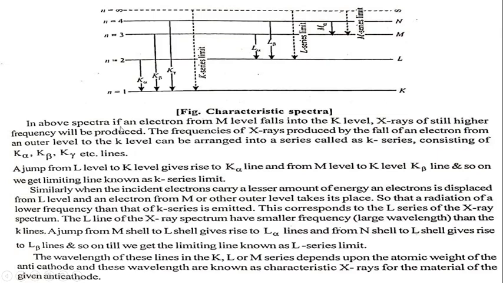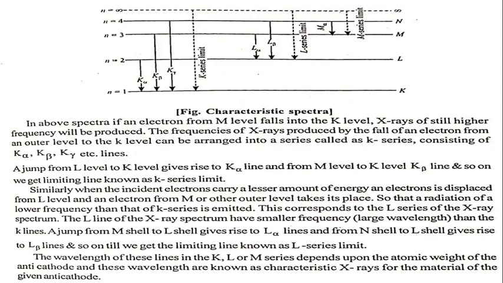In the above spectra, if an electron from the M level falls into the K level, X-ray of still higher frequency will be produced.